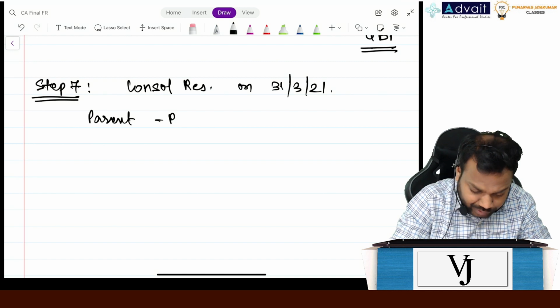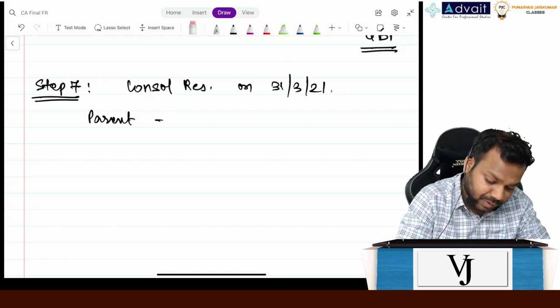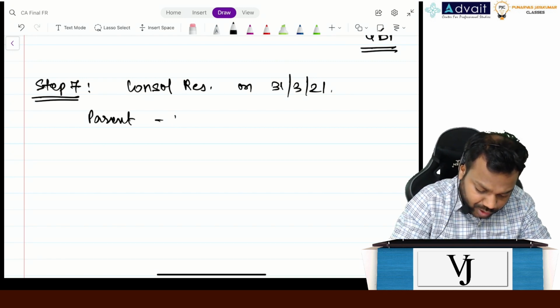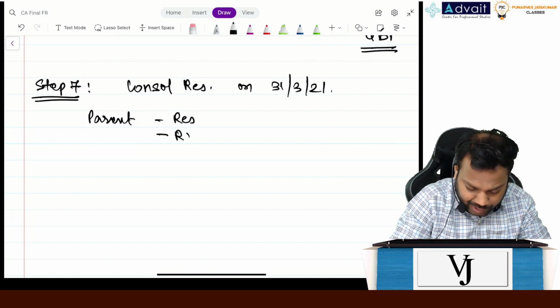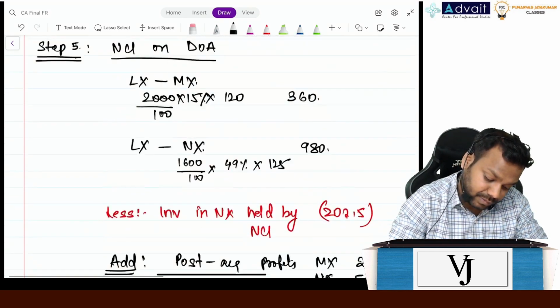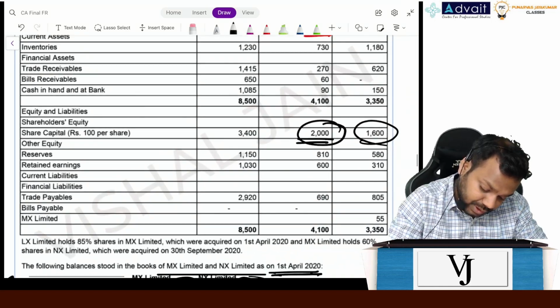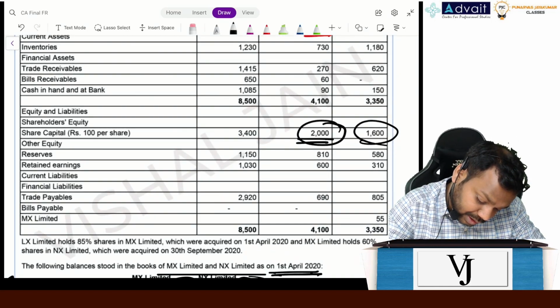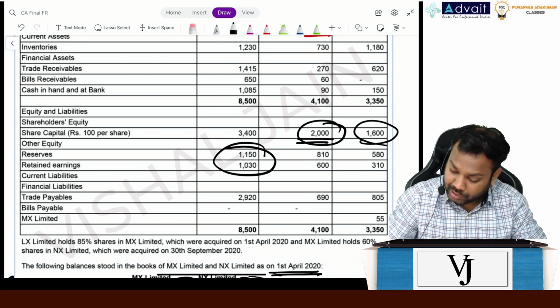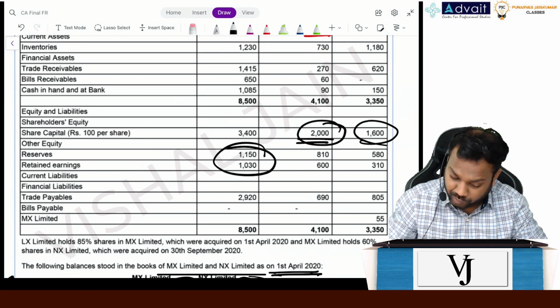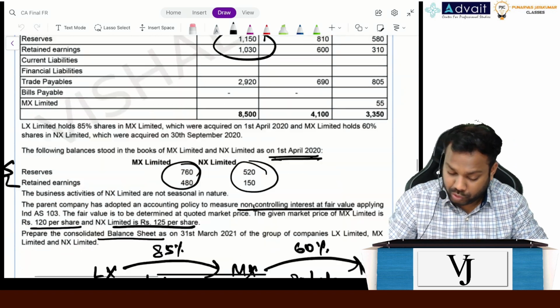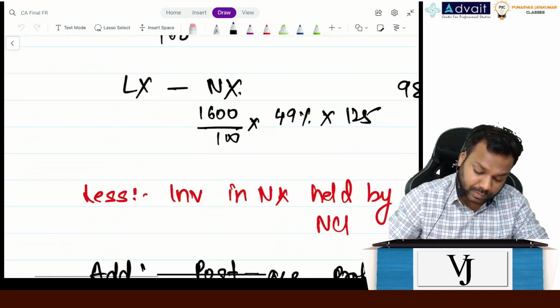Parent's reserves and retained earnings, tell me. So let's calculate in one only, reserves and retained earnings. Reserves is how much? Parent is this two, right? It is 1150 plus 1030 is 2180. Clear till here?